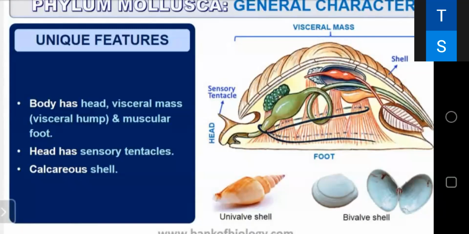So the body is unsegmented, soft body covered by the calcareous shell, which is differentiated into head, muscular foot, and the visceral hump. And the mantle is soft, spongy, thick fold of skin over the visceral hump that secretes calcareous shell. The space between the hump and the mantle is called the mantle cavity, in which the feather-like gills are present.